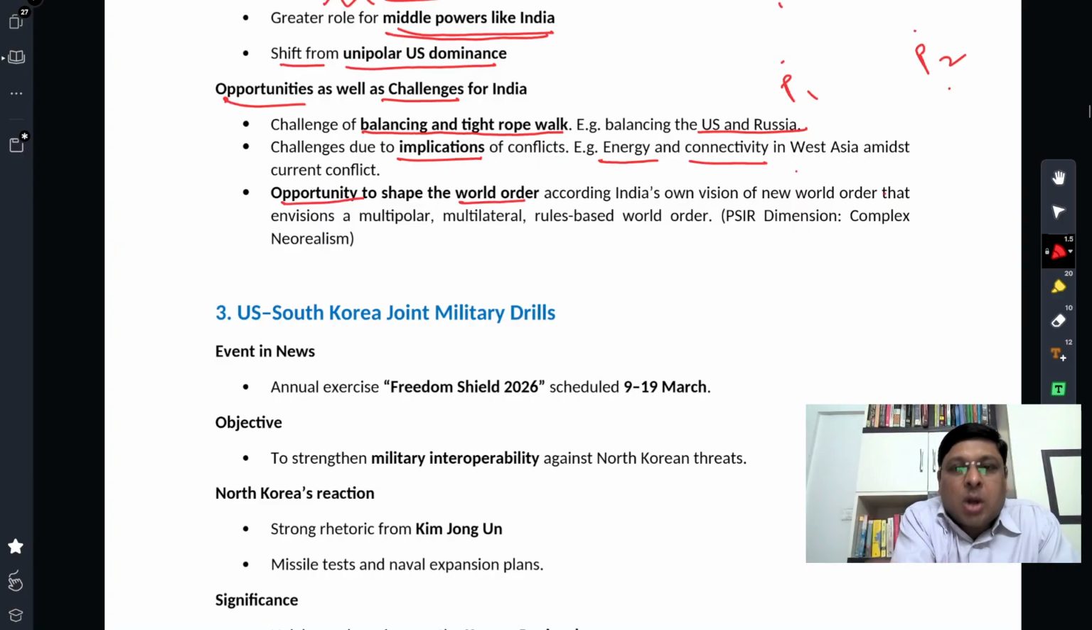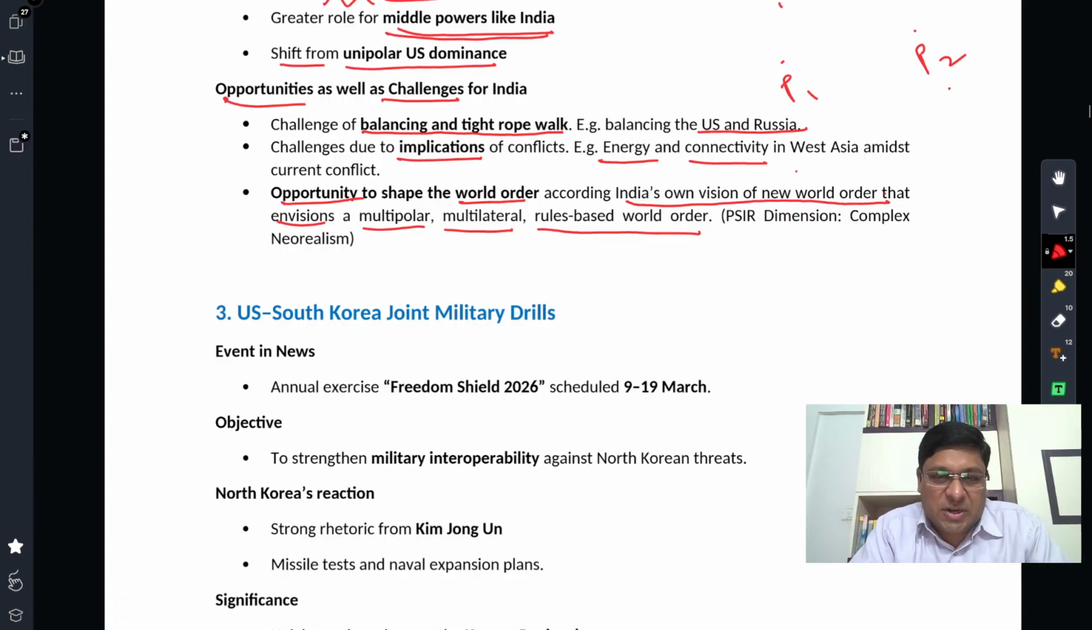Opportunity to shape world order according to India's own vision of a new world order that envisions a multipolar, multilateral, rules-based order. Please try to understand this. India has its own vision for a new world order, and we have been looking forward to an opportunity to shape it. For most of the time, we had been a rule taker, right? Now we want to be a rule shaper. So we want to shape the world as per our vision.